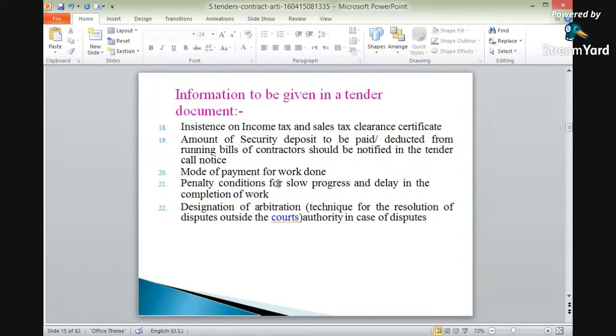Okay? So the arbitrator will be decided, and what the designation is, whether he is capable of resolving the dispute. So what is the designation of the arbitrator? Okay? It will be decided or taken care of in these tender documents.